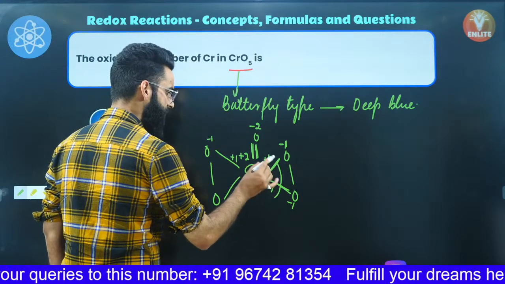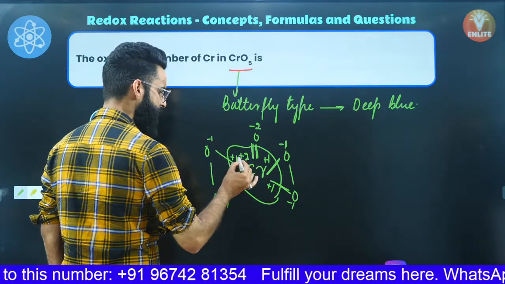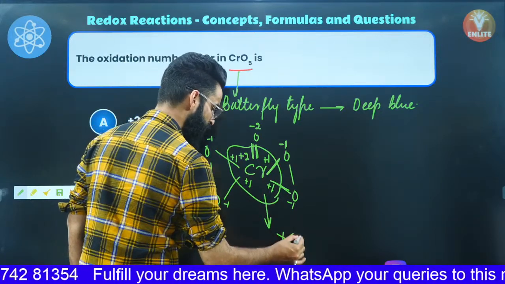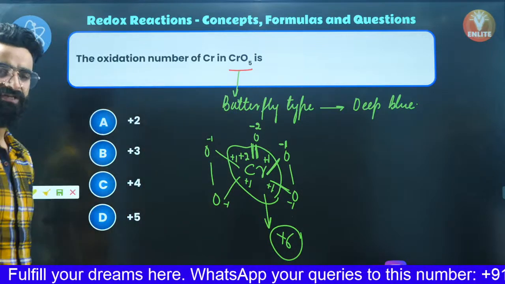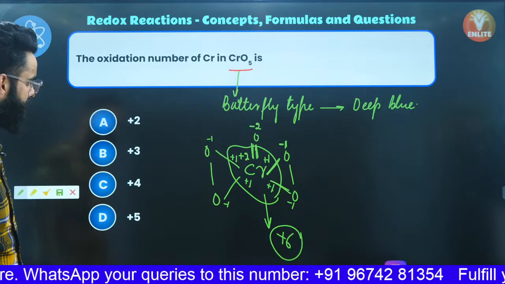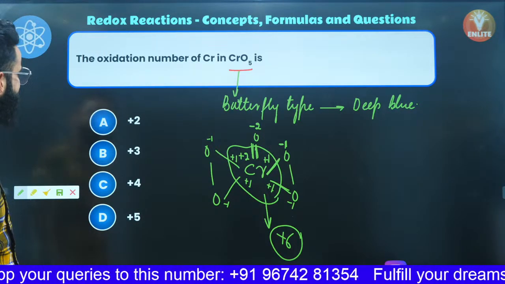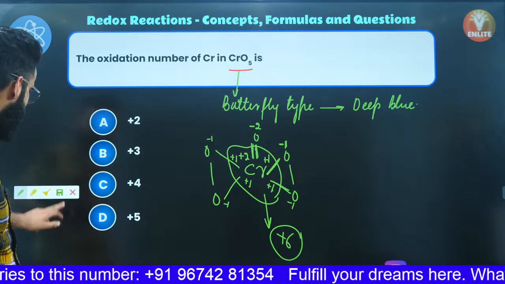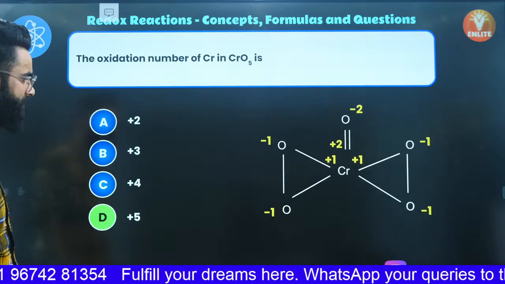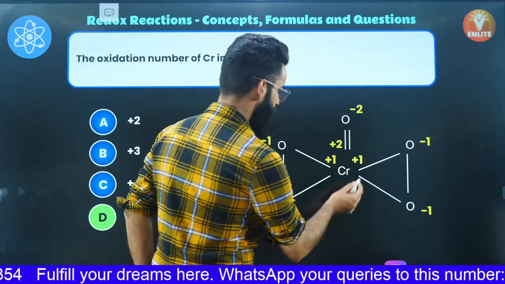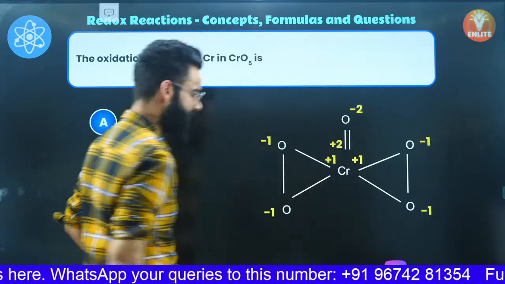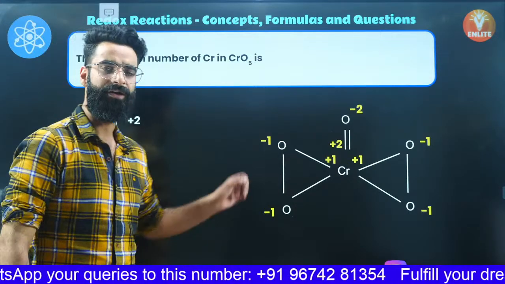So calculate the total charge present on the chromium. It's +2, +3, +4, +5, and +6. So the total charge present on chromium is going to be +6. So I must say the oxidation state of chromium in CrO5 is going to be +6, but I cannot find the option as +6. The option is marked as wrong over here, but do remember, it's going to be +6.